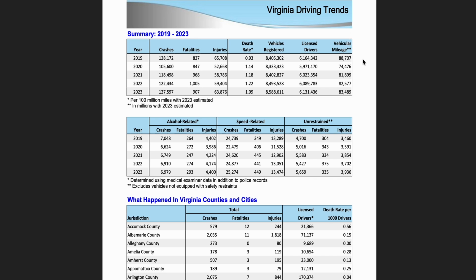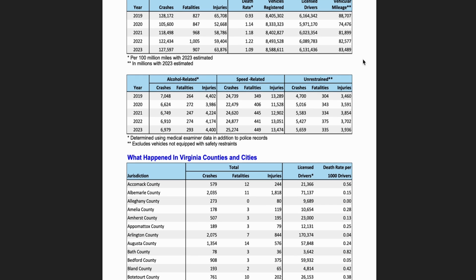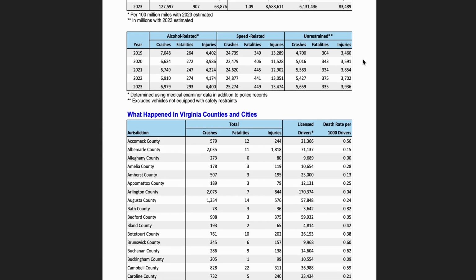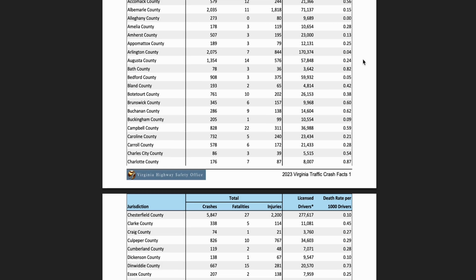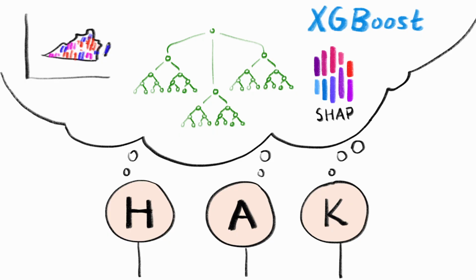According to the Virginia Department of Transportation, the past 5 years in Virginia have seen an average of about 120,000 crashes and 900 fatalities. That is 900 fatalities too many. Feeling inspired, we set out to use machine learning techniques to help create a safer Virginia by identifying issues with road regulation and unsafe driving practices.